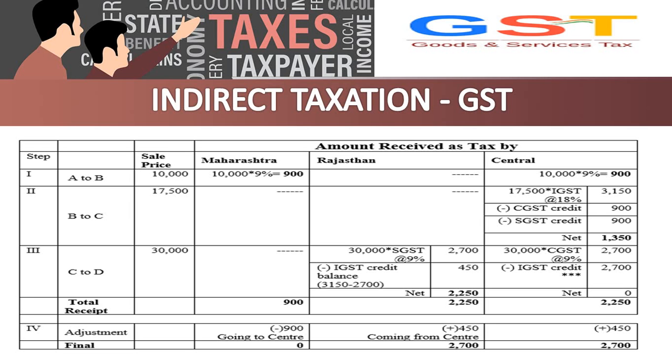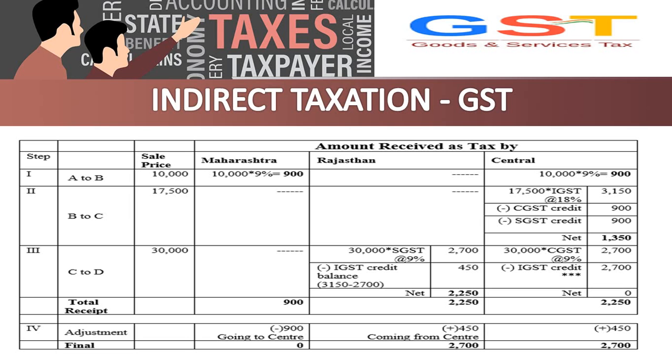The third transaction is Mr. C to D. D is a final consumer, the person who uses the product. For D, we are selling at the price of 30,000 rupees. For 30,000 rupees, 18% GST will be 5,400. For 5,400, we have to give 9% to Rajasthan and 9% to the central government, because both C and D are from Rajasthan. It is an intrastate sale of goods. For that, we have created a ledger for 2,700 in Rajasthan and 2,700 in the central government.